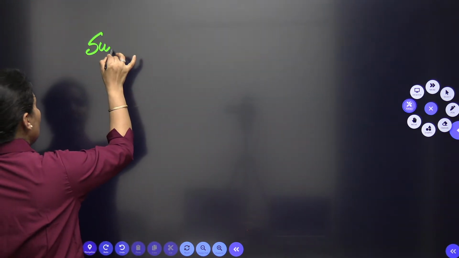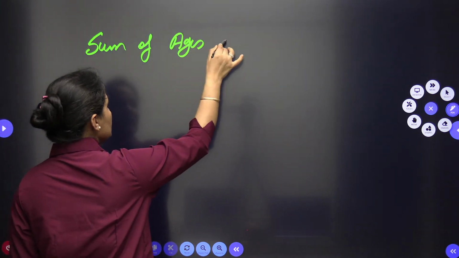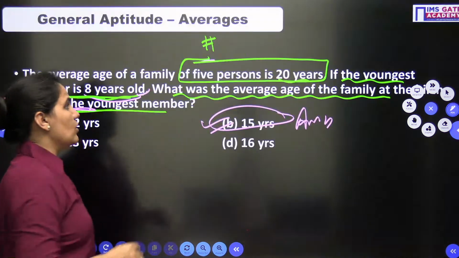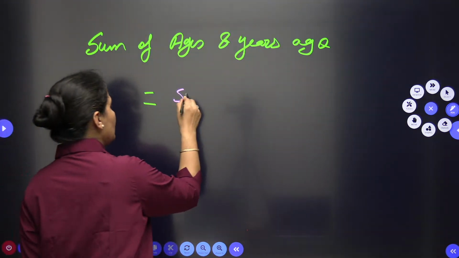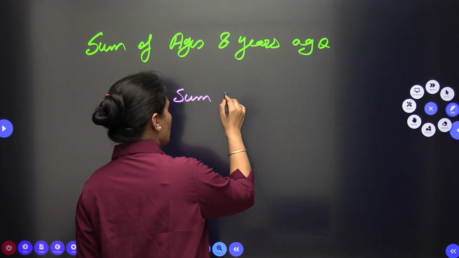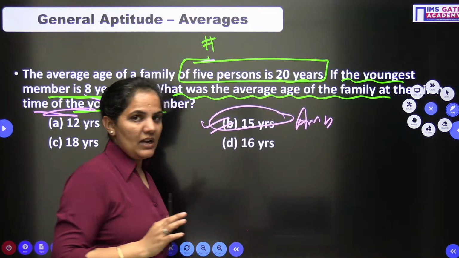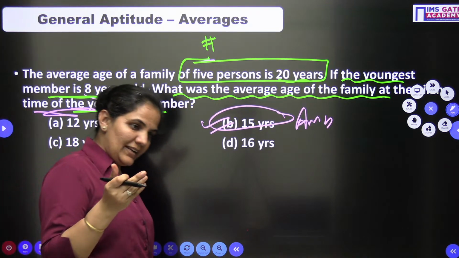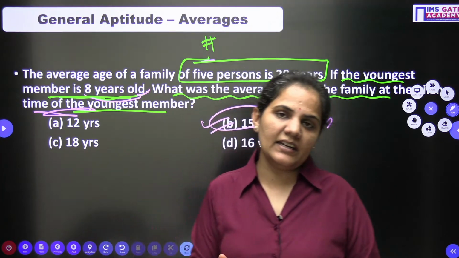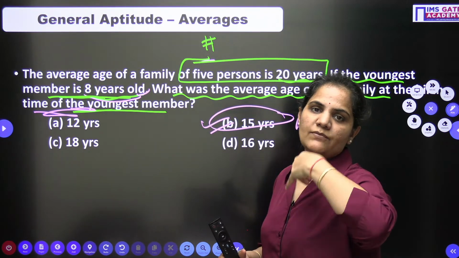So what I will do is find the sum of the ages 8 years ago. The sum of the ages 8 years ago will be the sum of ages now minus, for each and every person, 8. For one person minus 8, for the second person minus 8, for the third minus 8, for the fourth minus 8, for the fifth minus 8.